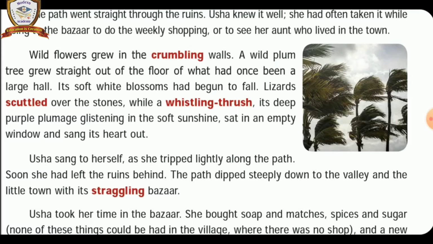The bird's feather color was purple, which was shining brightly in the sunlight, soft sunshine. Understand? And the next one, the bird was sitting on the window of the ruined house. Who was sitting on the window of the ruined house? Understand? The whistling thrush, a small bird, was sitting on the window of the destroyed house to sing a song heartily,